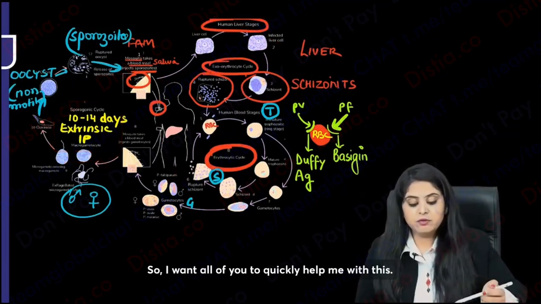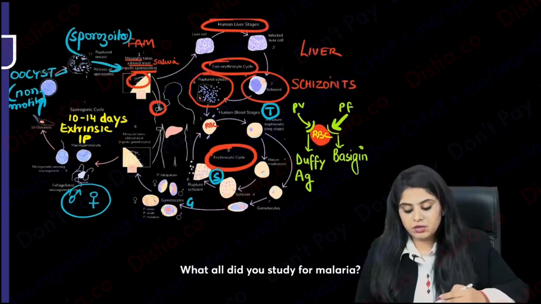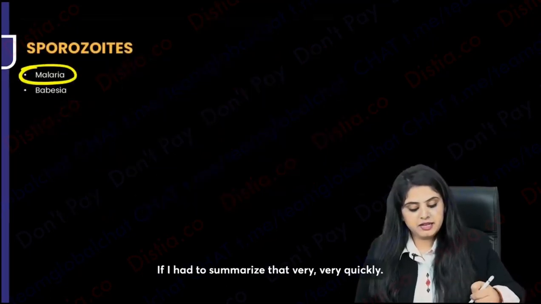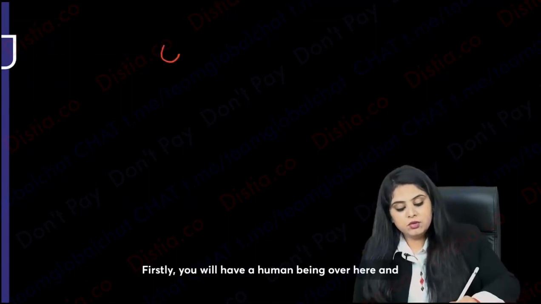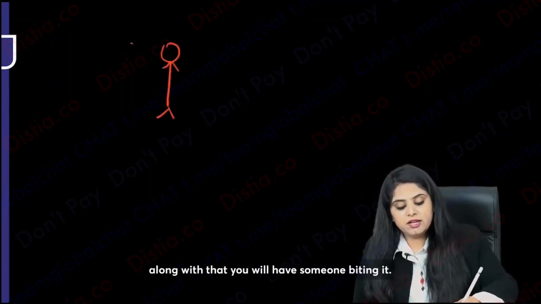So I want all of you to quickly help me with this. What all did you study for malaria? If I had to summarize that very, very quickly, let's do that. Firstly, you will have a human being over here, and along with that, you will have someone biting it, that is the female Anopheles mosquito.